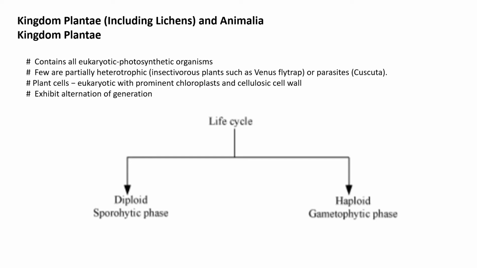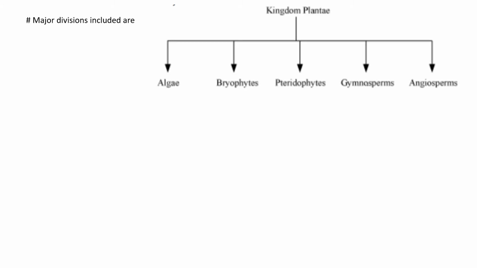The kingdom Plantae, which includes lichens also, contains all the eukaryotic photosynthetic organisms. A few are partially heterotrophic, like insectivorous plants such as Venus flytrap, or parasites like Cuscuta. These are all included. Plant cells are eukaryotic with prominent chloroplasts and a cellulosic cell wall, and exhibit alternation of generation. The life cycle of the plant is of two types of phases: the sporophytic phase, which is always diploid, and the gametophytic phase, which is always haploid.